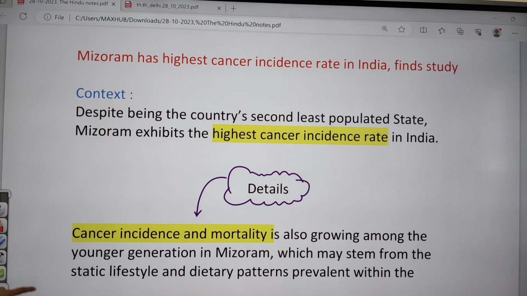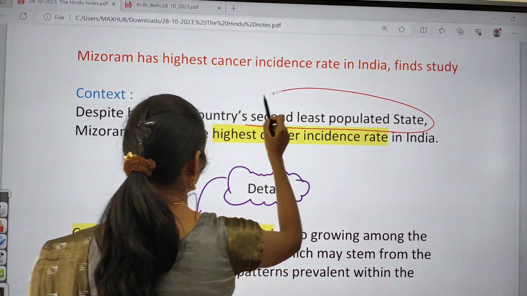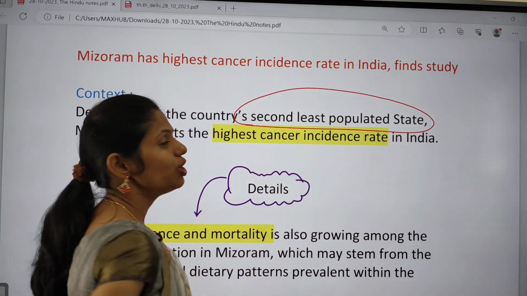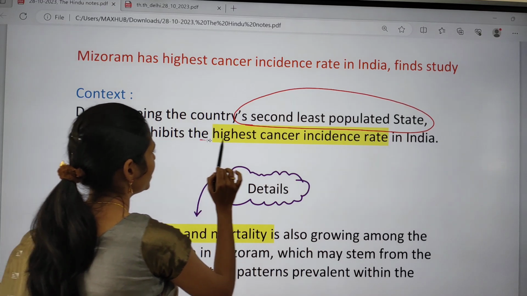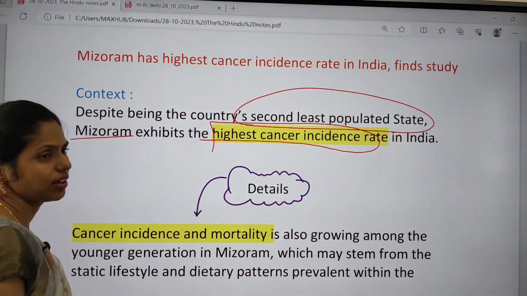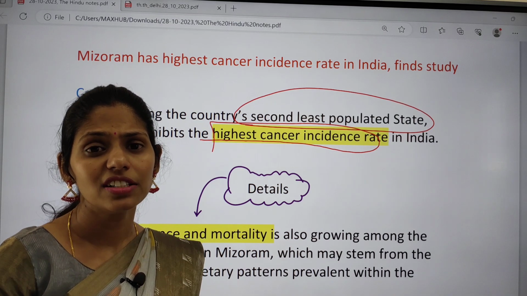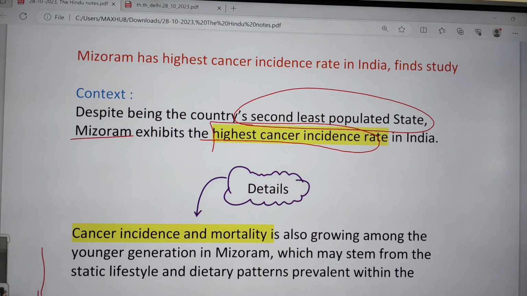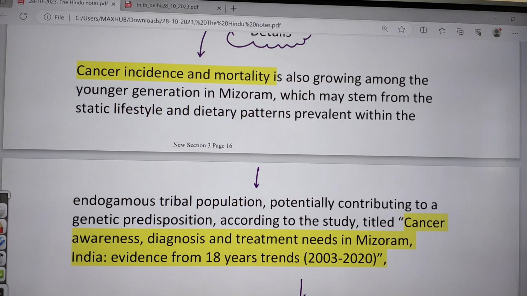If you see the context, it says that despite being the country's second least populated state, Mizoram exhibits a high cancer incidence rate in India. Please let me know in the comment box which is the least populated state in our country. So it has the second least population, but the cancer rates are very high in this state. Cancer incidence and mortality are growing among the younger generations even in Mizoram.